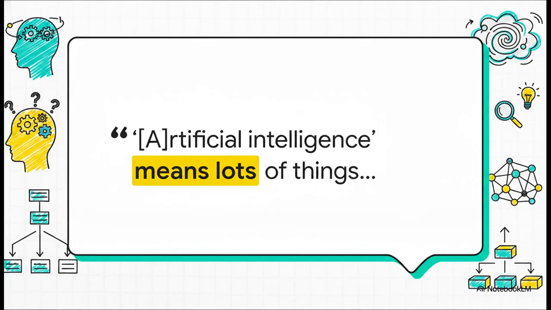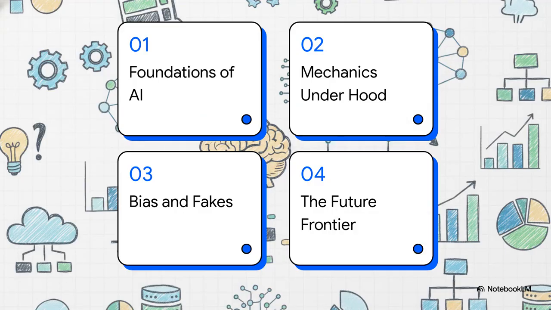To kick things off, let's look at this quote. It says, "Artificial intelligence means lots of things, depending on whether you're reading science fiction or selling a new app or doing academic research." And honestly, that hits the nail on the head, right? The term gets thrown around everywhere because even the top experts debate these definitions and the field is literally redefining itself daily. We desperately need a clear, structured framework to understand what this tech actually is, how it works, and where it's headed. Okay, let's dive into this.